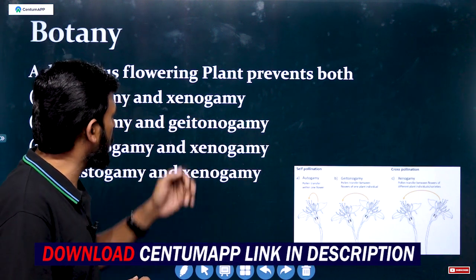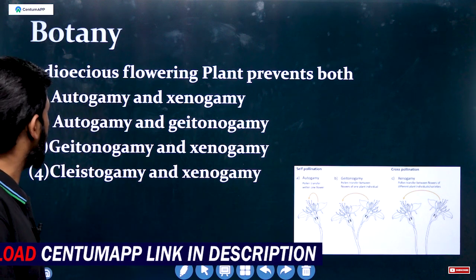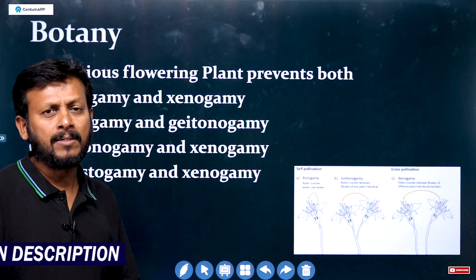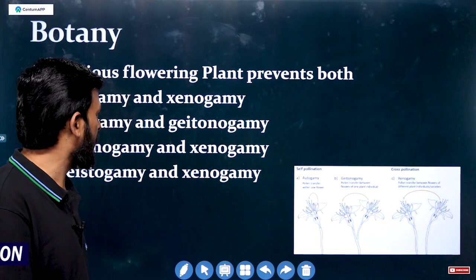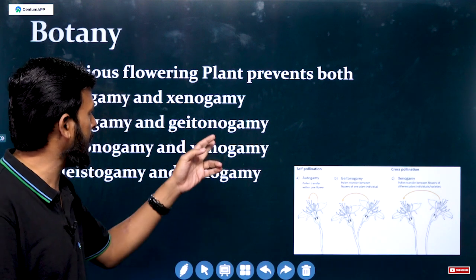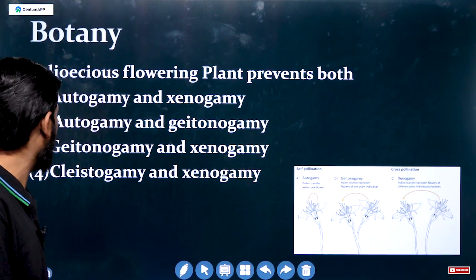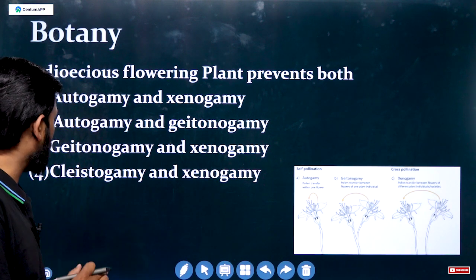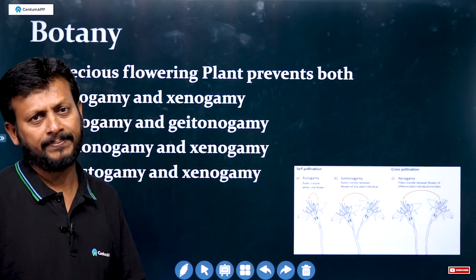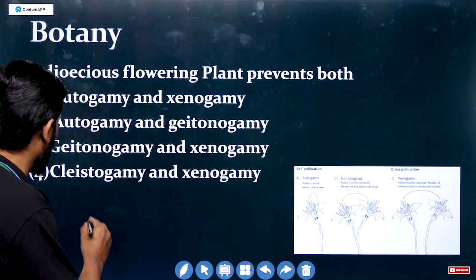Then catenogamy is the transfer of pollen grains from anther to stigma of the same plant. What about cleistogamy? Cleistogamy means the flower does not open, especially Viola.